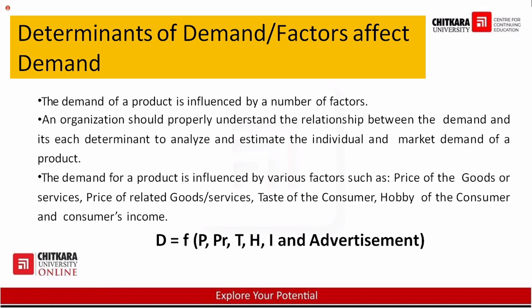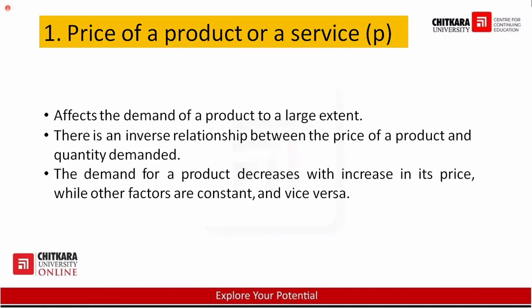Fine. Sometimes we do situation-based purchasing also. It is also a demand. So let us take these 4 or 5 factors one by one. The first is the price of a product. Definitely, if the price increases, demand will decrease. Price will decrease, demand will increase. Inverse relationship between demand and price.